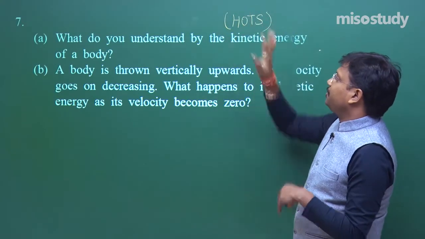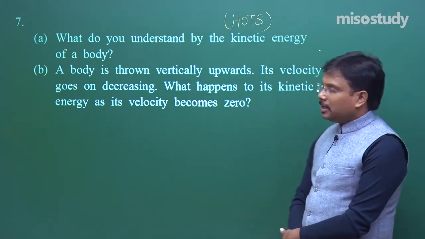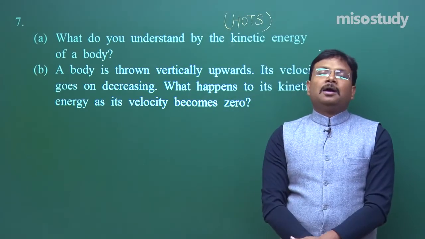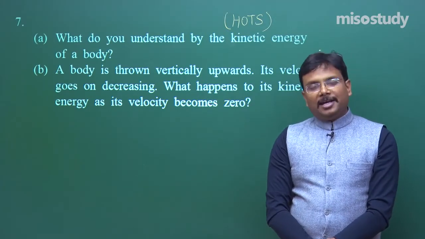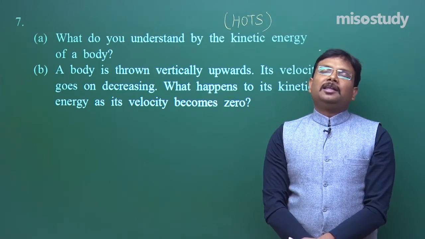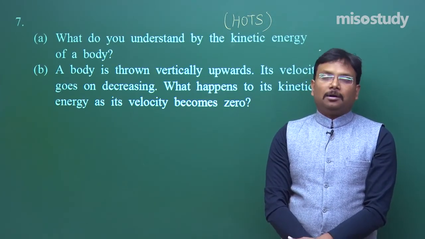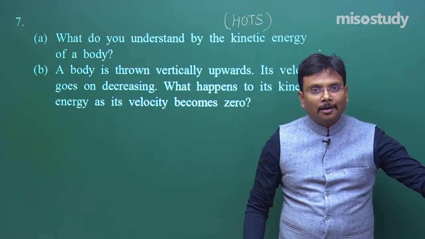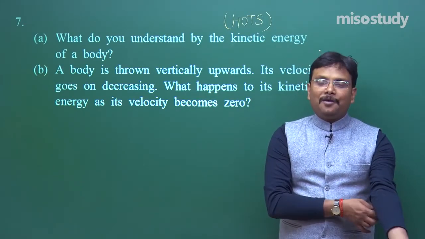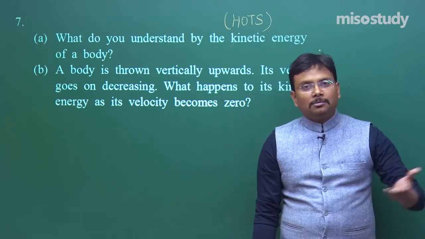That's why this horse is there. What do you understand by the kinetic energy of a body? The answer is like this: the energy associated with any object because of the motion of this object is defined as kinetic energy, and it is given by half mv square. The SI unit of kinetic energy is joule.